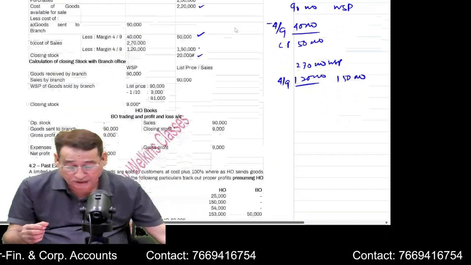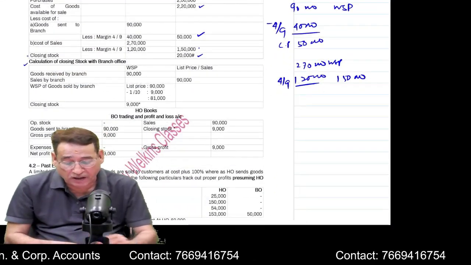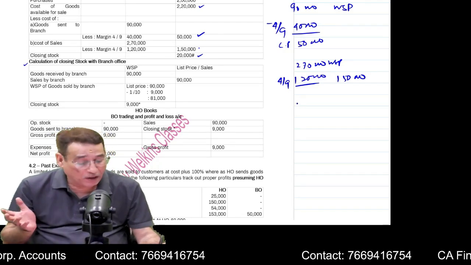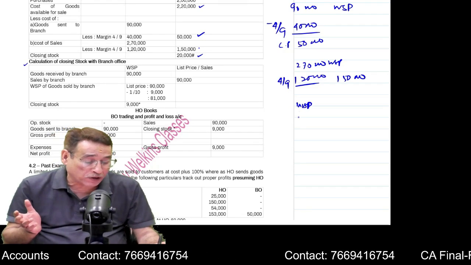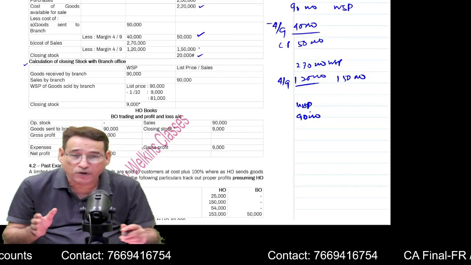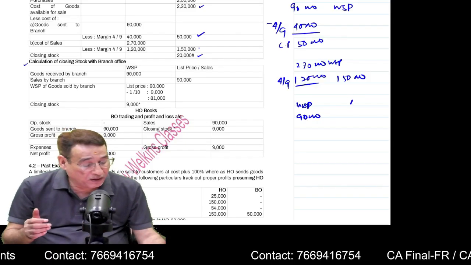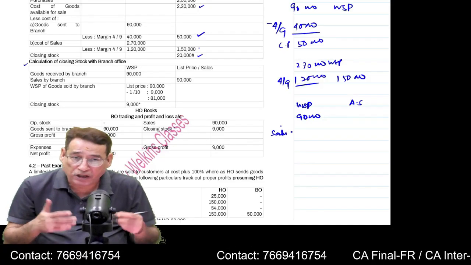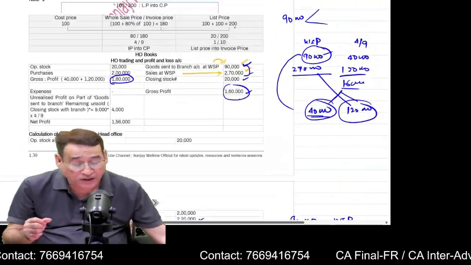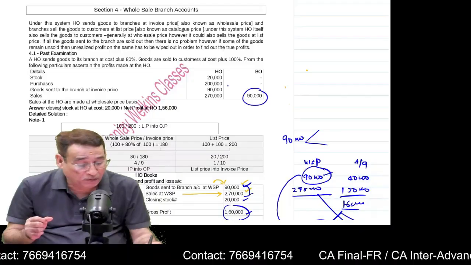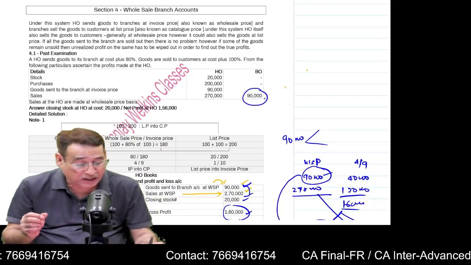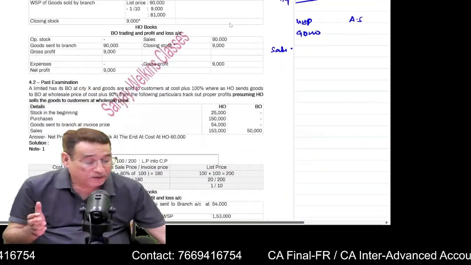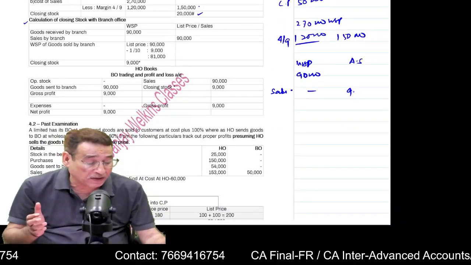For that, see here, you will have to do another working. You will first of all find out the wholesale price of the goods which you sent. 90,000 worth of goods you have sent. Then you will take into account the sales actually done by the branch. It will be given in the question. Here in the column of the branch, there is only one item, sales. That means actual sales done by the branch is 90,000. So 90,000 is actual sales.